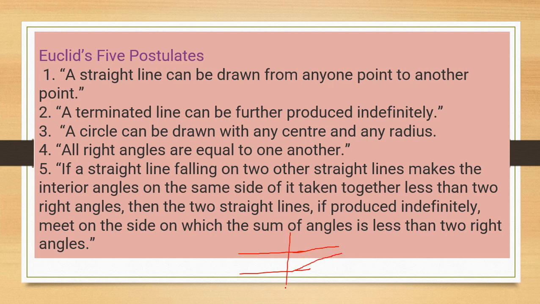And one line falling on it. So the interior angles on the same side of this second line are less than 180 degrees. So these two angles are less than 180 degrees. So in this direction these two lines will intersect one another. This is the meaning of the fifth postulate of Euclid, and it's a very important postulate.